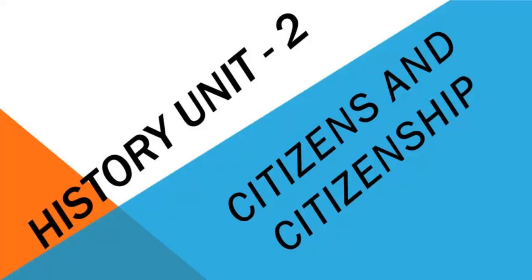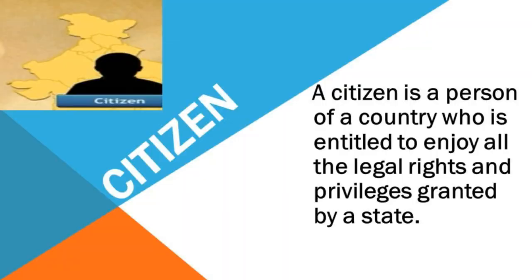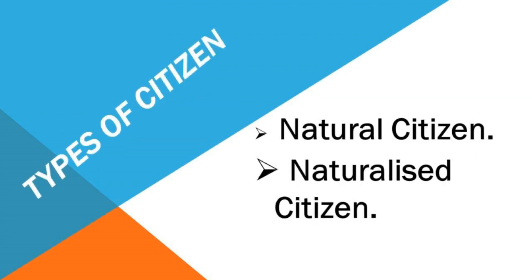Civics, Unit 2. In this module, you are going to learn citizens and citizenship. What is a citizen? A citizen is a person of a country who is entitled to enjoy all the legal rights and privileges granted by a state. A citizen is a permanent member of the state who has civil, economic and political rights to perform his duties towards the state.